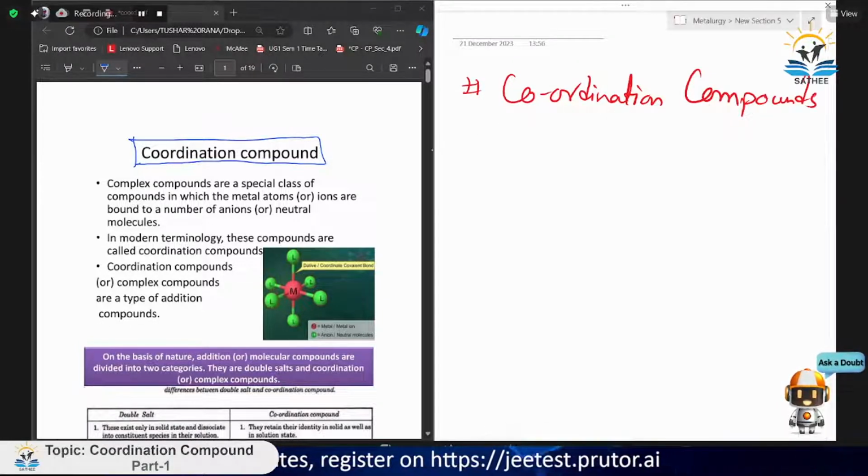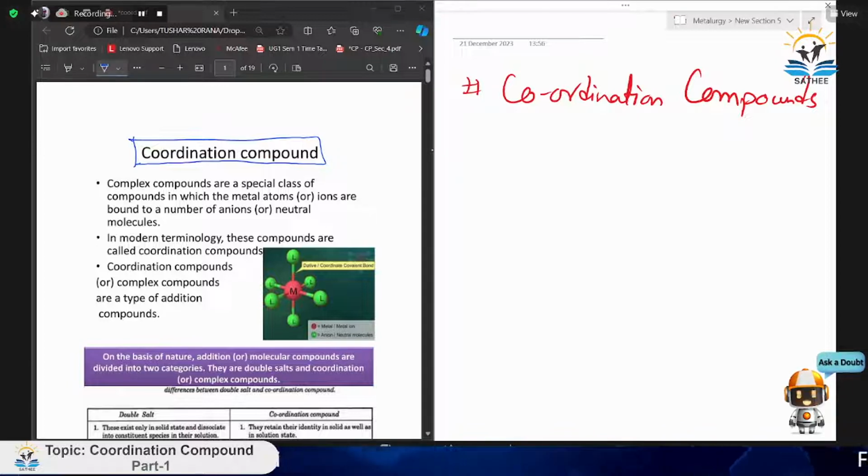Okay, what about this chapter? This chapter involves very complex compound formation and the study of their energy and different structures, different isomers, different nomenclatures. But you may have studied IUPAC nomenclature for simple compounds also.